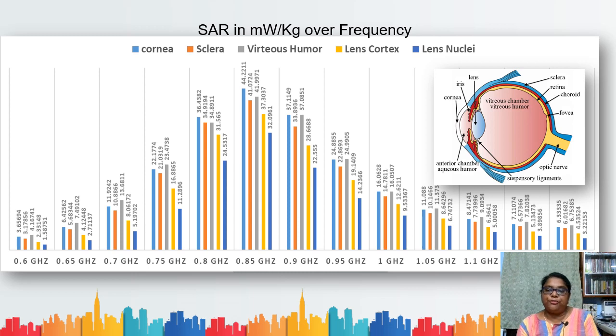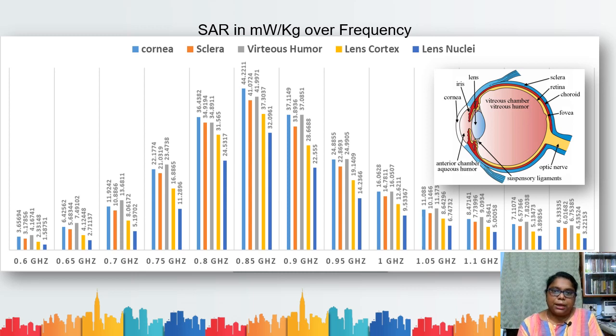Now, the primary focus of this entire paper is SAR calculation, estimation, and its discussion. We are taking a range of 0.6 gigahertz to 1.2 gigahertz, and we are estimating specific absorption rate over the frequency range and for each tissue. We observe that it is maximum between 0.85 and 0.9, specifically at 0.85 gigahertz.